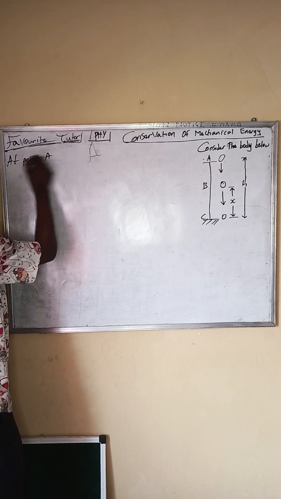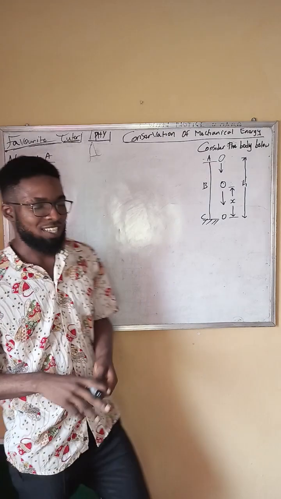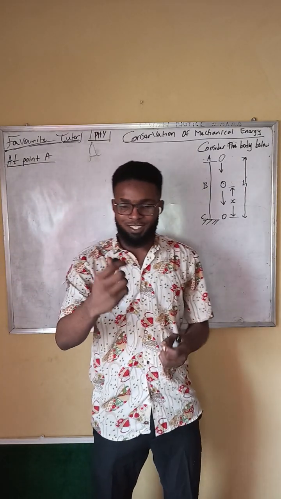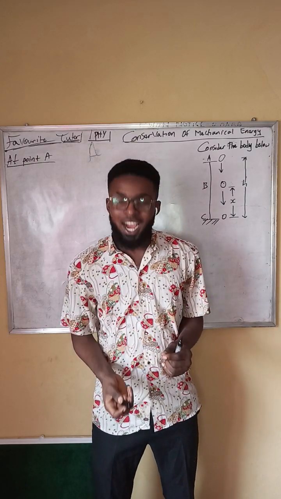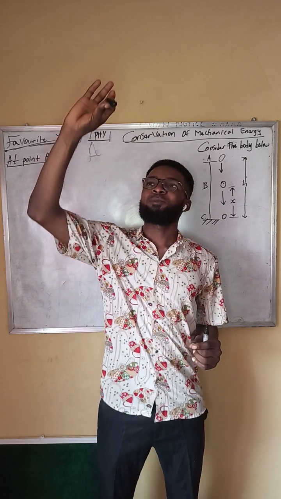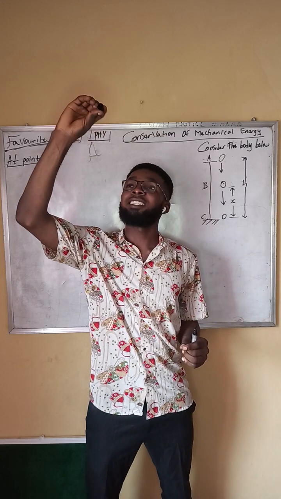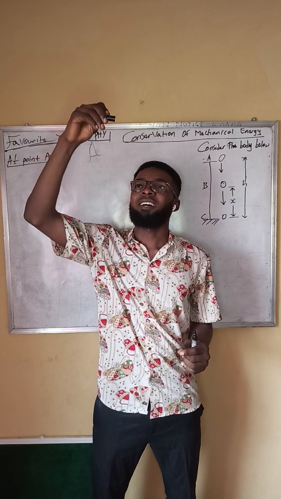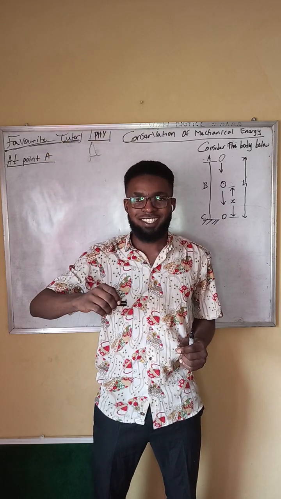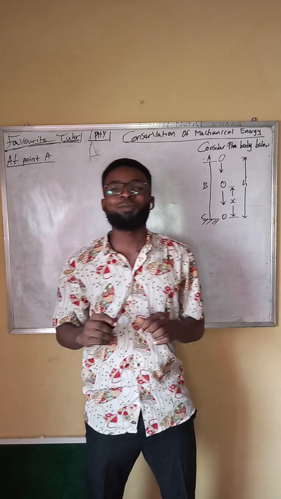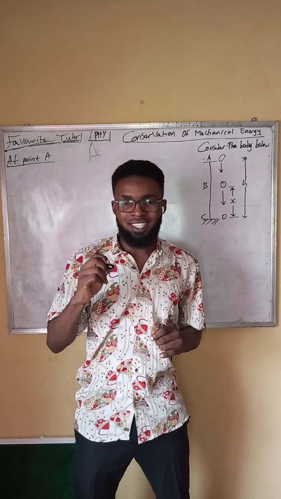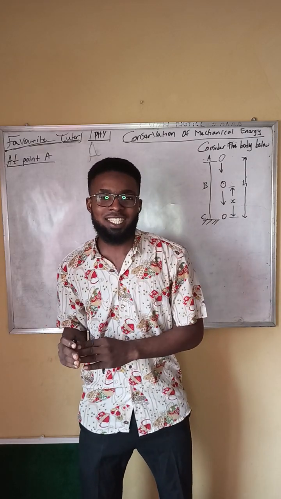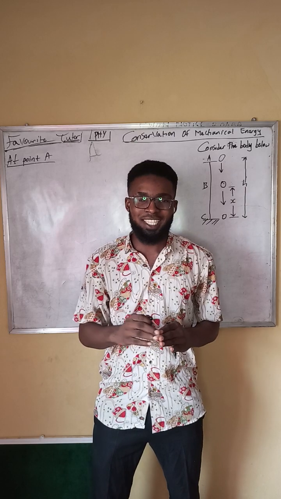At point A, what do we observe? Let me use this body as a case study. Here's the body. I throw this body up. When you get to maximum height, the velocity there is zero. Then it starts to come down and the velocity starts to increase. When a body possesses velocity, it has kinetic energy. And when a body possesses height, it has potential energy.